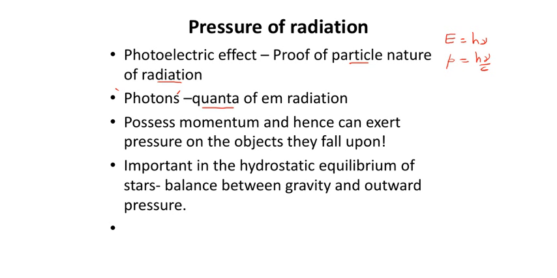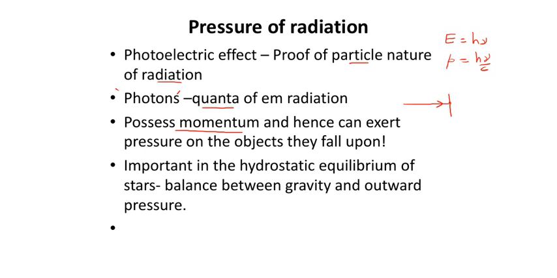So each photon, which acts as a particle or quanta of electromagnetic radiation, does possess momentum, and hence whichever particle is having momentum, once it is incident on any object or surface, can exert pressure on the surface.